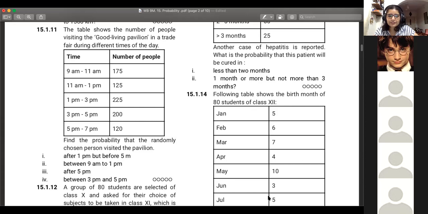Aryan, yes, the first one's correct. Once you calculate the total number, these subparts are still very, very easy, you guys. Should be able to do that in like 30 seconds.